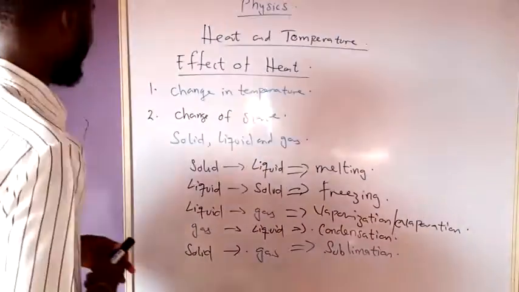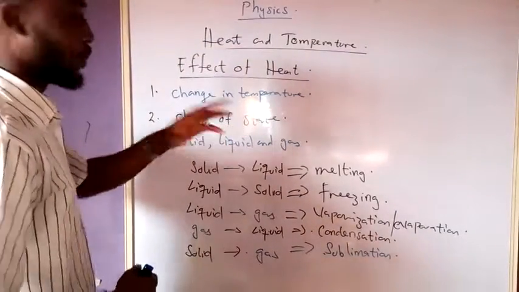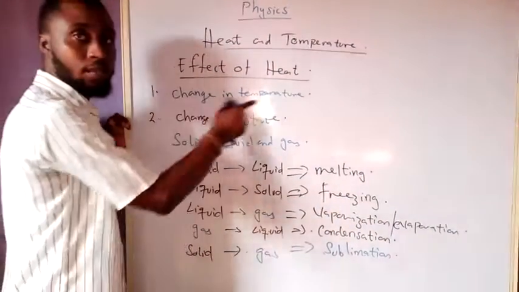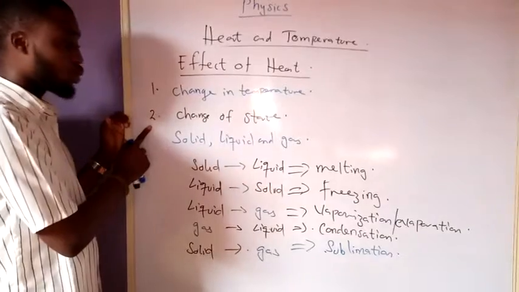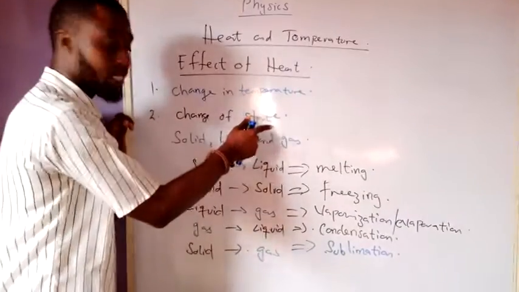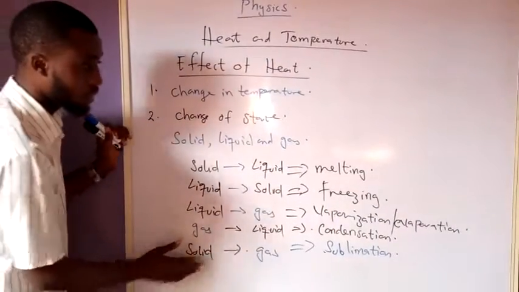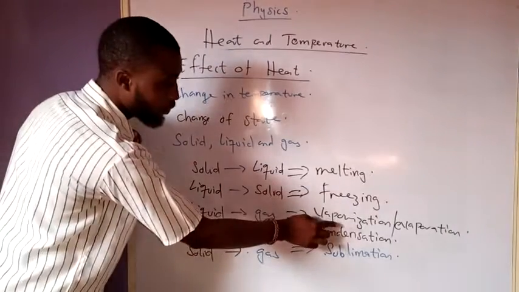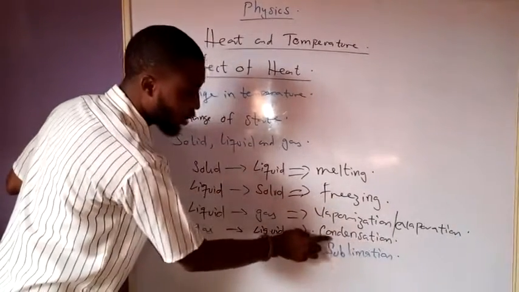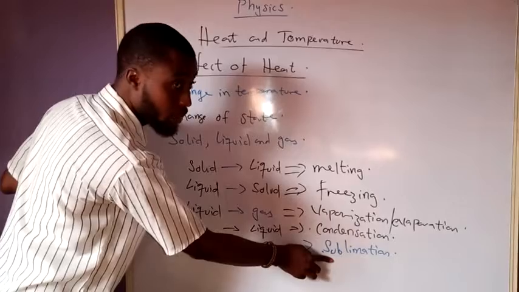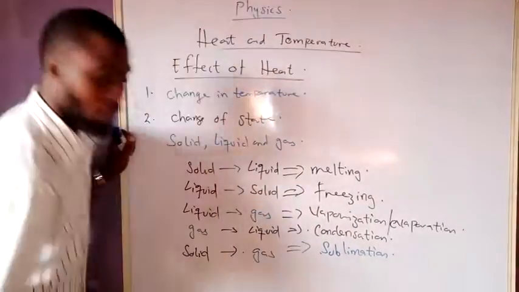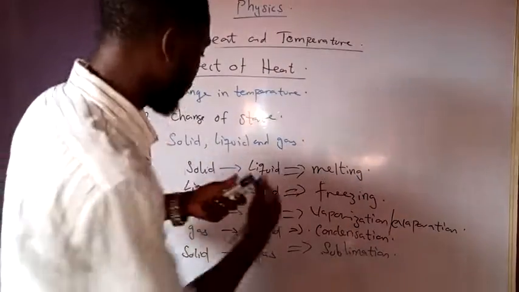Alright? So I said the effects of heat on a particular substance. Number 1 is what? Change in temperature. Number 2 is what? Change of state. And we have 5 examples of change of state. We have melting, freezing, vaporization or evaporation, condensation, and what? Sublimation. Good.